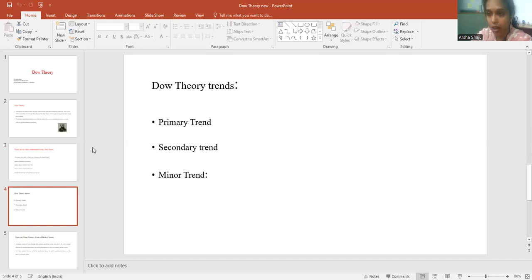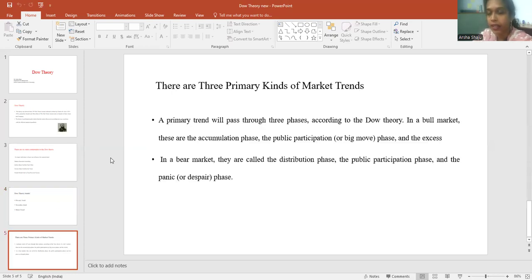The secondary trend is a correction to the primary trend. This is going to last from 3 weeks to 3 months. The minor trend is the daily fluctuation. It may last at least 1 week. And again, it is a correction to the secondary trend. So if the primary trend is upward, the secondary trend is a downward movement, and the minor trend is again an upward movement.